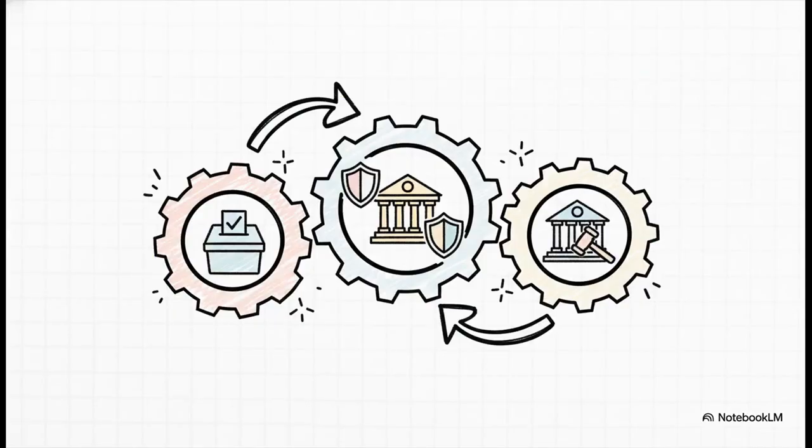Okay, so let's tie this all together into one big picture. I want you to think of it as a connected system. Your power as a citizen, which you use in elections, creates a government. That government has to play by the rules, operating within a framework of rights that are guaranteed to you by the Charter. And the whole thing is held up by a system of law and justice that applies to everyone equally. See? It's not 3 separate topics, it's one system that all works together.